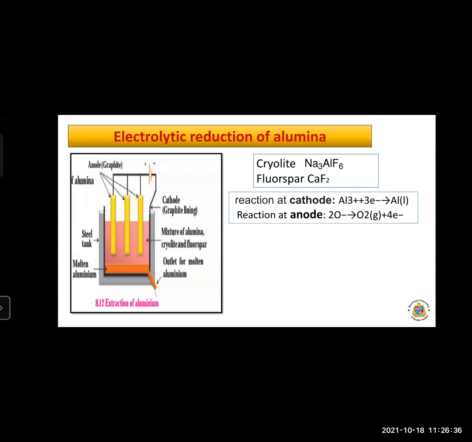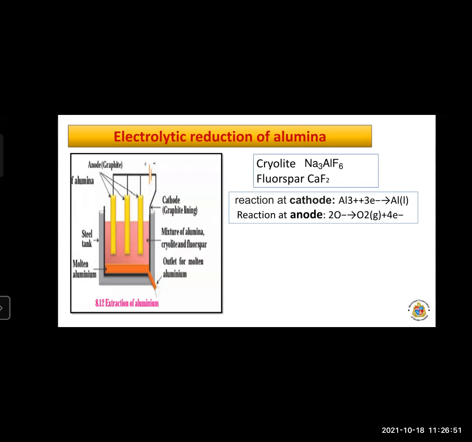So we have to add the cryolite and the fluorspar to lower the temperature of the molten mixture of alumina. So the function of cryolite and fluorspar is to lower the temperature of the mixture of alumina. Now, aluminum is deposited on the cathode as it is the electrolysis process.